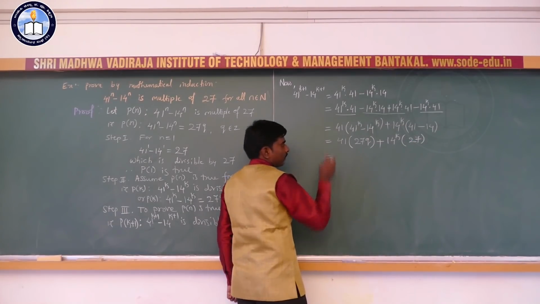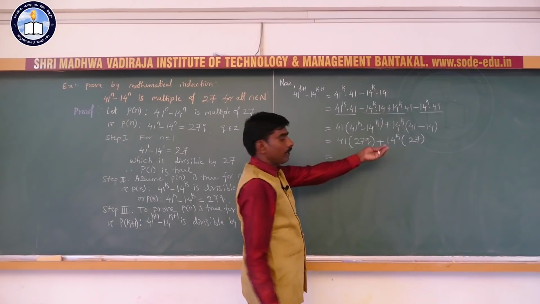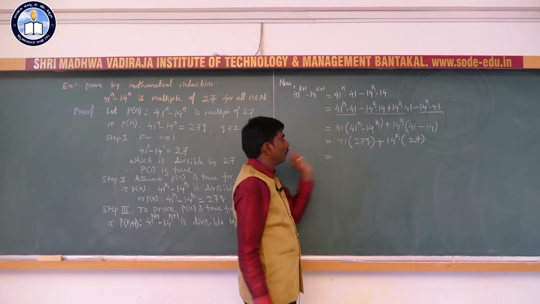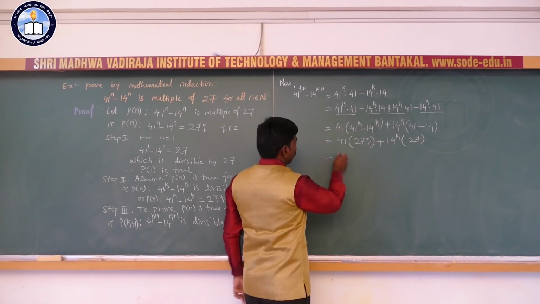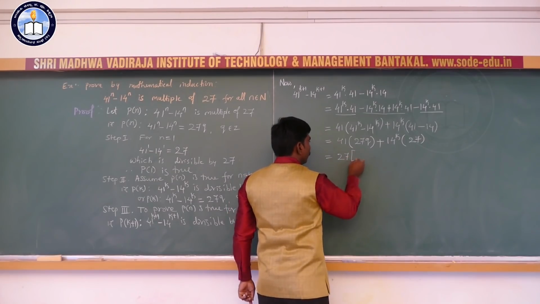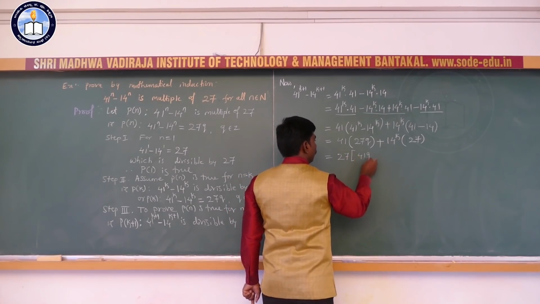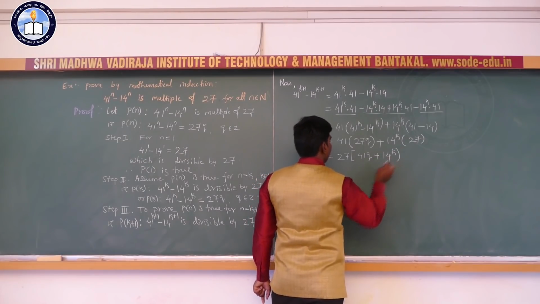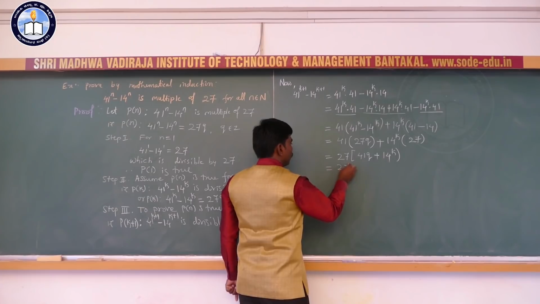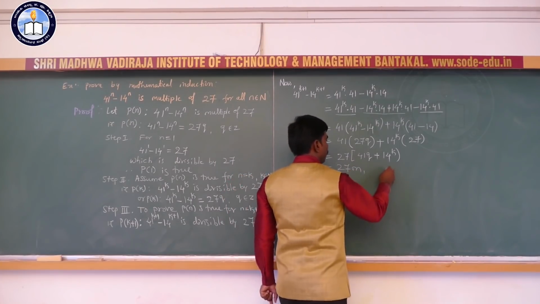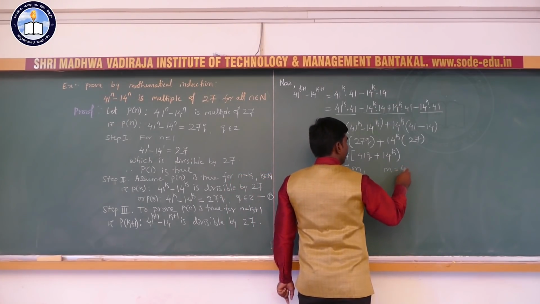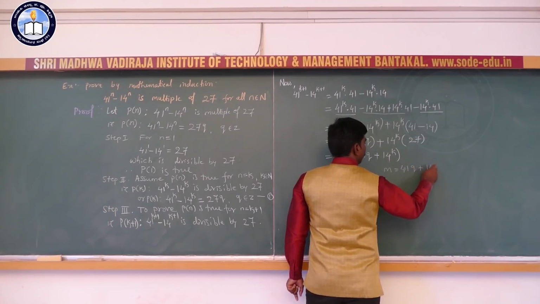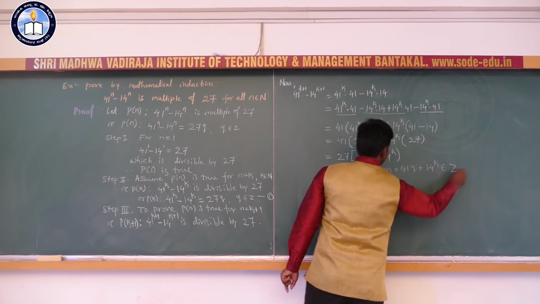So, next, this is equal to, take 27 outside, 27 is common in both the terms. So, 27 into 41q plus 14 raised to k. So, this is equal to 27m, where m is 41q plus 14 raised to k, it is an integer.